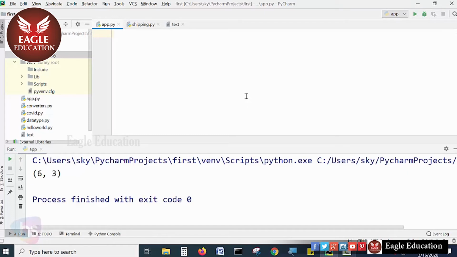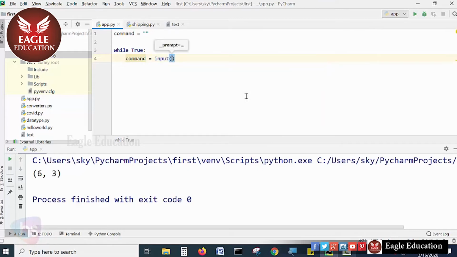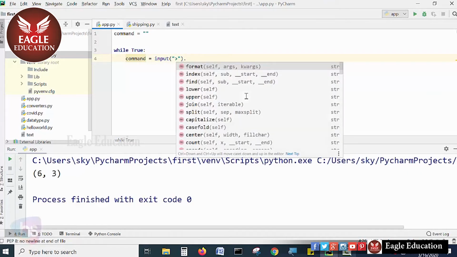Simply, I am taking command as an empty string. Now implementing a while loop, while True. Inside it, the input of the command: command equals the user input, whether he is giving start or stop or anything, and I'll show him a meaningful prompt to enter. And I'm always taking it in lower case.